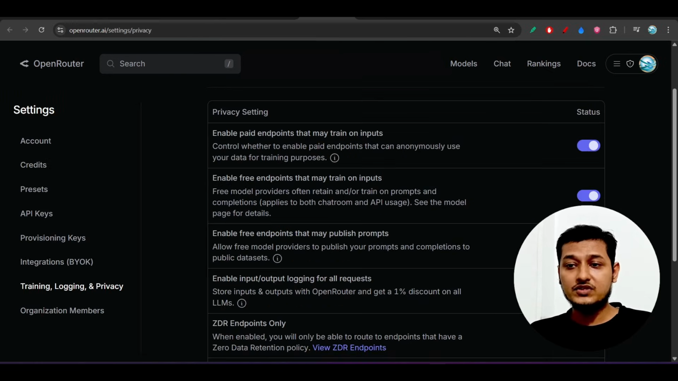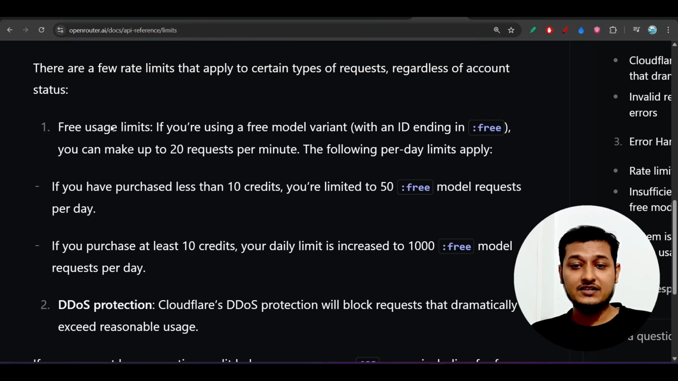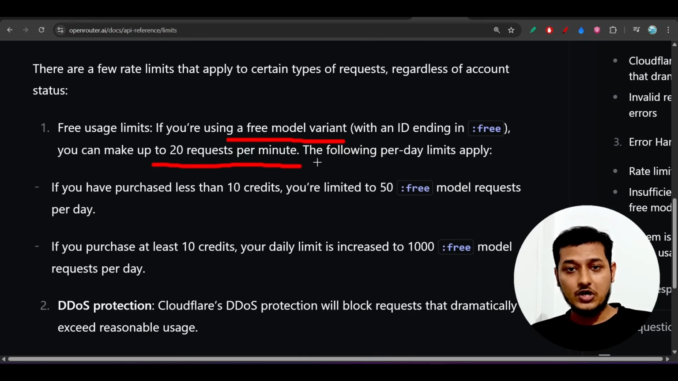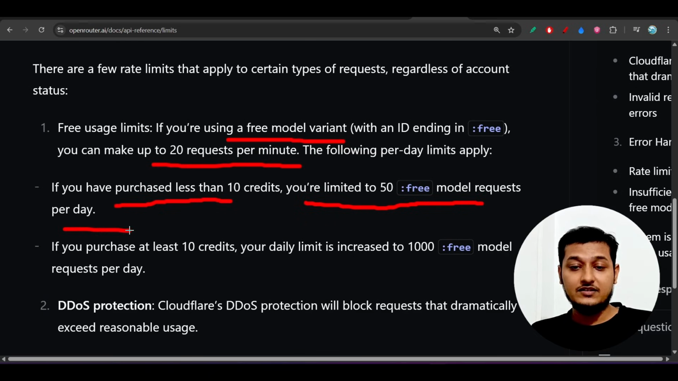Like if you go to their blog post, here you see that in OpenRouter, if you are using any free model, then you can do 20 requests per minute. But if your quota gets completed, then you have to purchase a plan, and even if you purchase the plan, you can make 50 model requests per day.